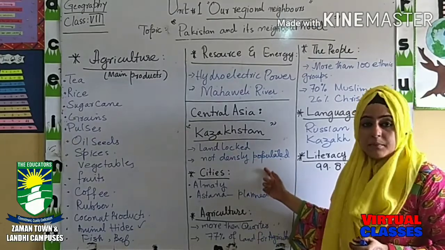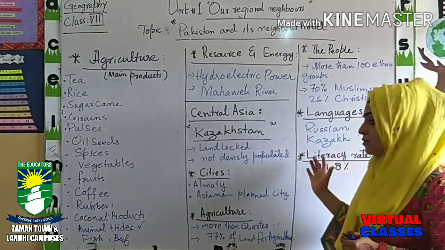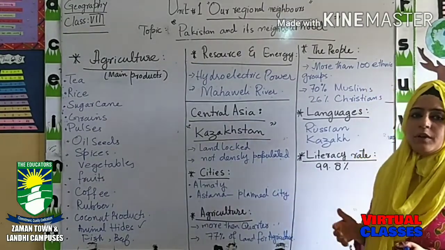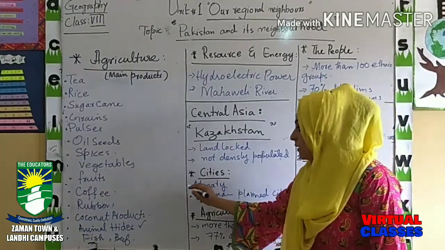Clear? Not densely populated means the population rate is too low here. Kazakhstan is a smaller country, so that's why they do not have too much population here. Now cities. City Almaty.